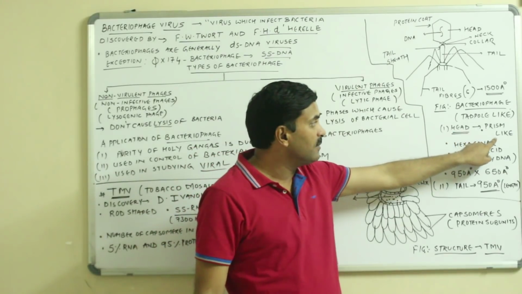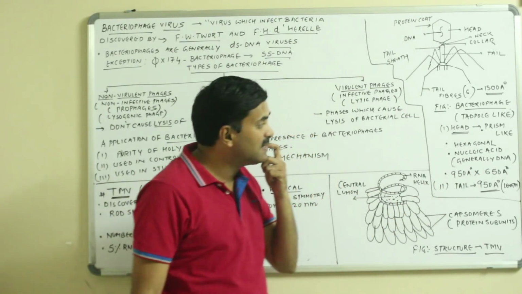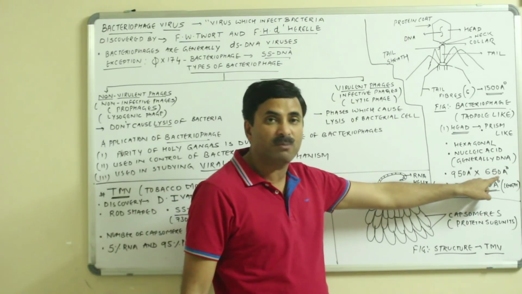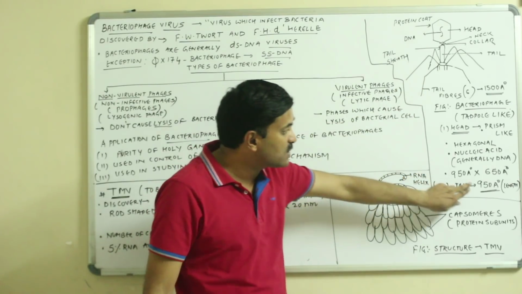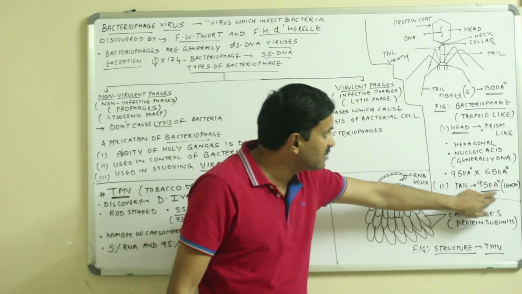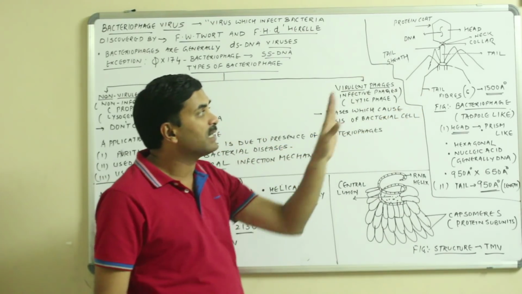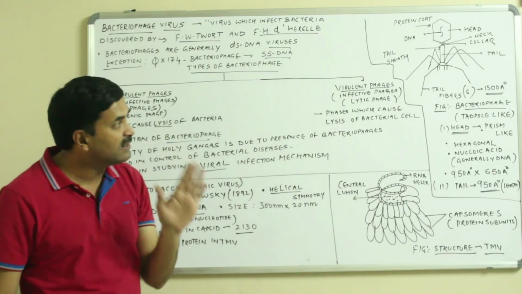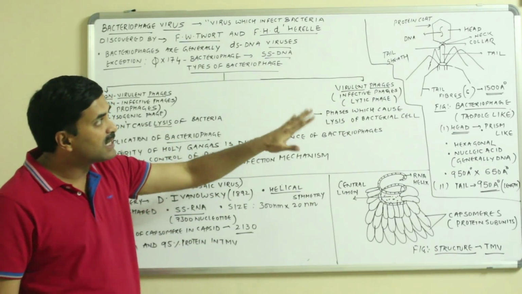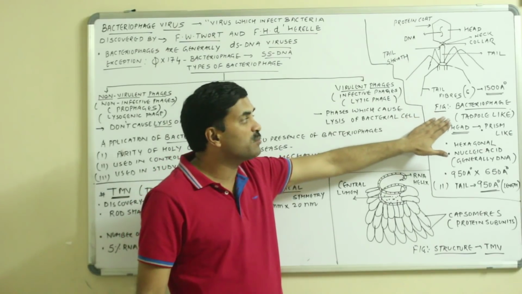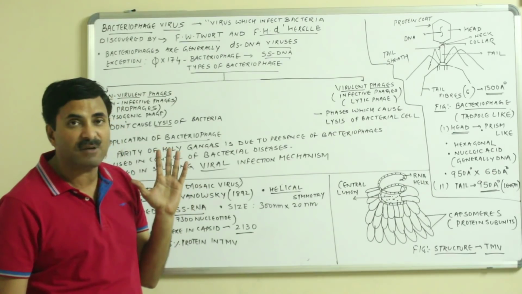The head is prism-like and hexagonal, with nucleic acid DNA surrounded by the protein coat, and the size is 950 angstrom by 650 angstrom, which are the length and the breadth. The tail has a size of 950 angstrom in length, and the tail consists of tail fibers. Each tail fiber is 15 angstrom in length, and in total there are 6 tail fibers. So this is the structure of the bacteriophage, which seems just like a tadpole with a prism-like head.